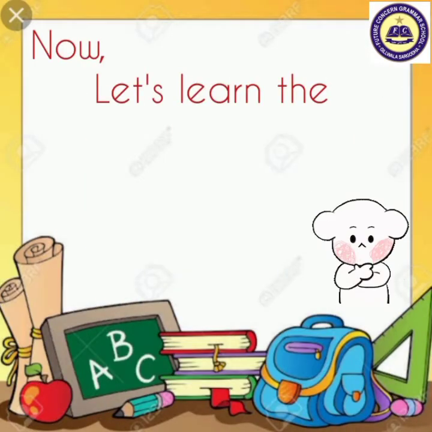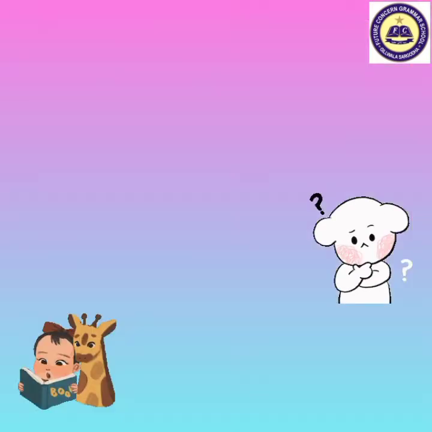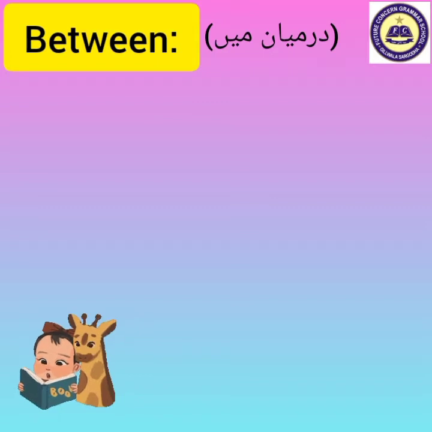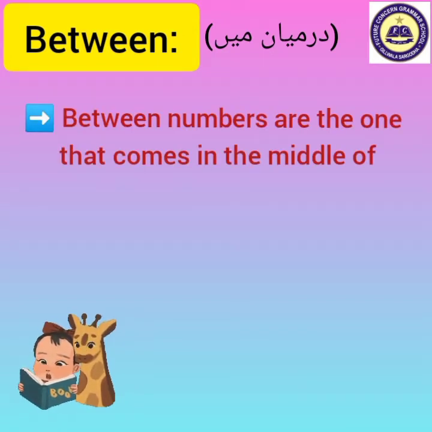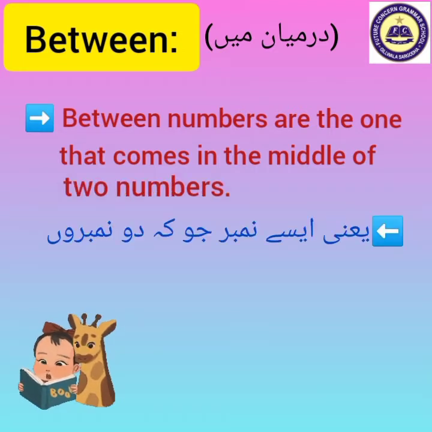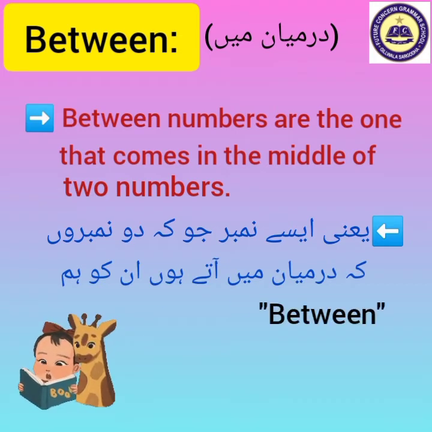Now let's learn the between concept. Between means दरमियान में. Between numbers are the one that comes in the middle of two numbers. यानी ऐसे नंबर जो कि दो नंबरों के दरमियान में आते हों उनको हम between numbers कहते हैं.